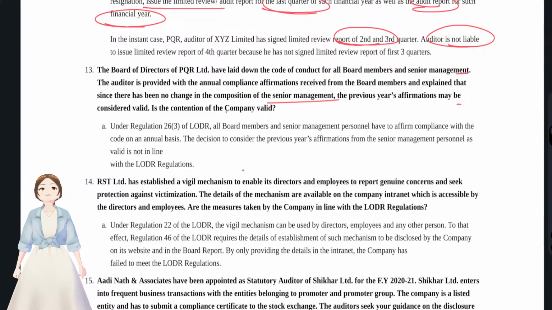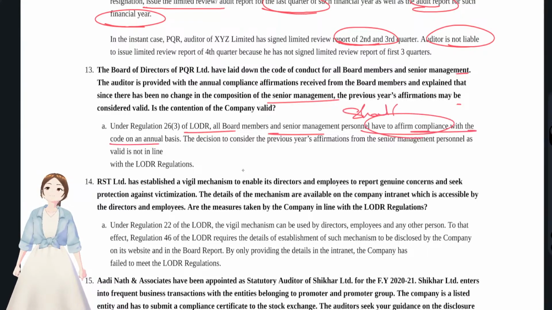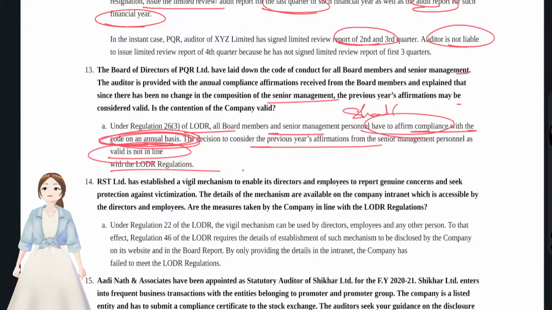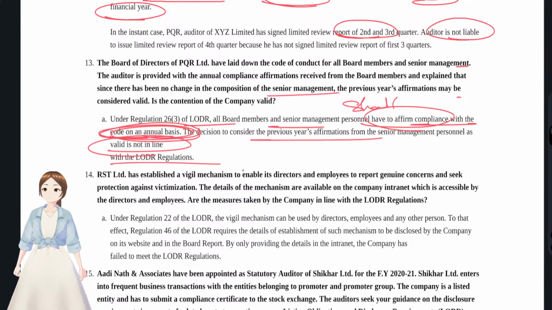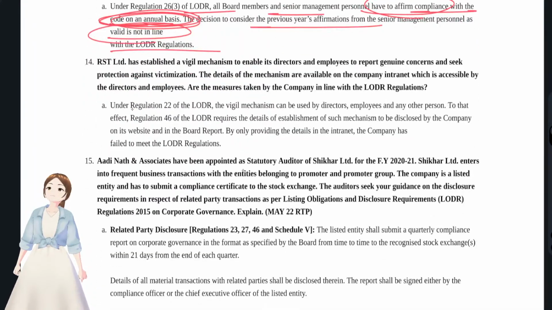This thing every year has to be done. They have to do it every year. Under SEBI LODR regulations, all the board members and senior management shall affirm compliance with the code on an annual basis. The affirmations from the senior management personnel considered for the previous year are not valid under the LODR regulation. They shall do that every year on an annual basis. That is what the law says.